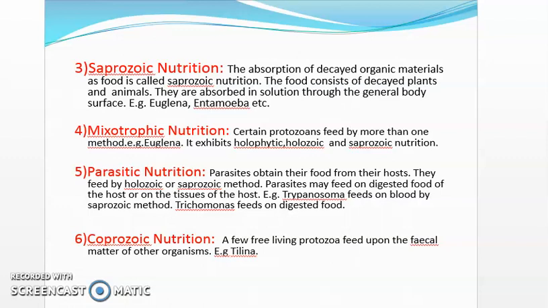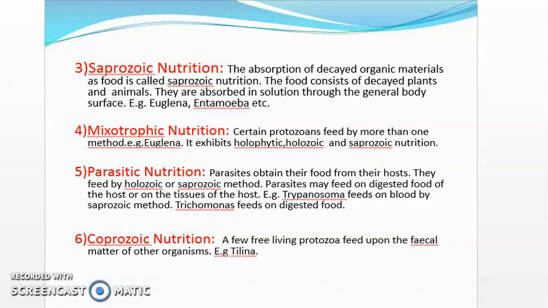Fifth type, parasitic nutrition. Parasites obtain their food from their host. They feed by holozoic or saprozoic method. Parasites may feed on digested food of the host or on the tissues of the host. For example, Trypanosoma feeds on blood by saprozoic method. Trichomonas feeds on digested food.